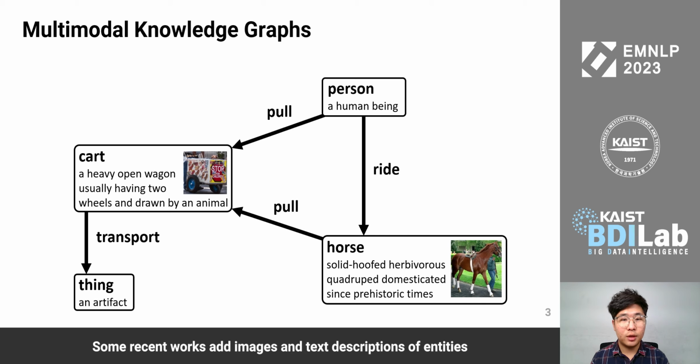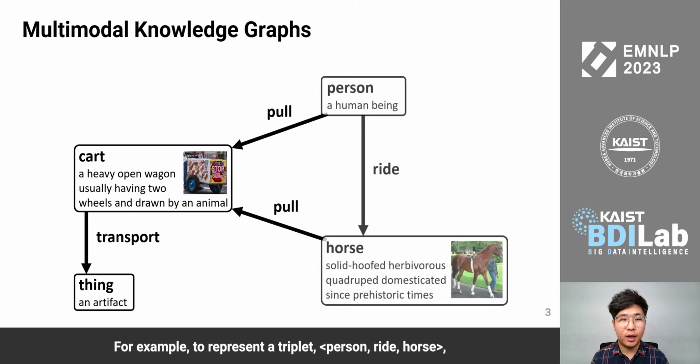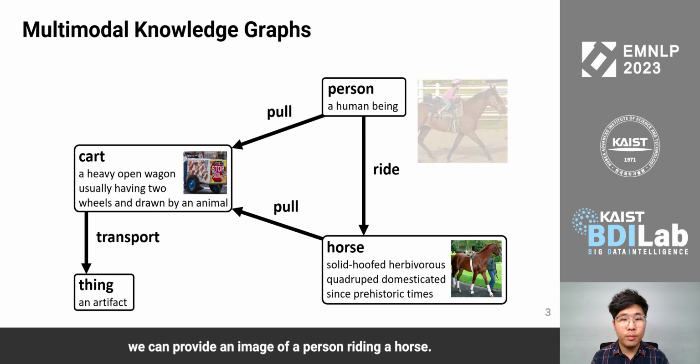Some recent works add images and text descriptions of entities to existing knowledge graphs, resulting in multimodal knowledge graphs. While the existing works only consider the images and text descriptions of entities, sometimes we can express an entire triplet using an image. For example, to represent a triplet person, ride, horse, we can provide an image of a person